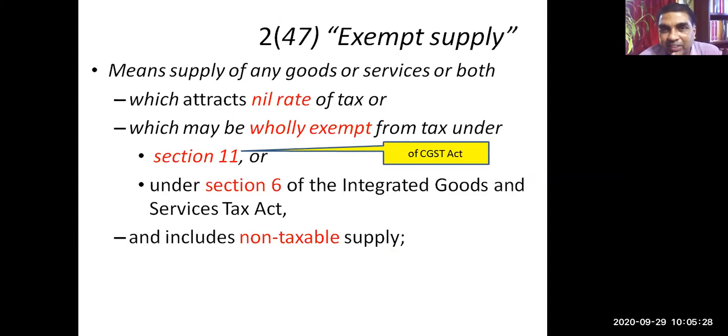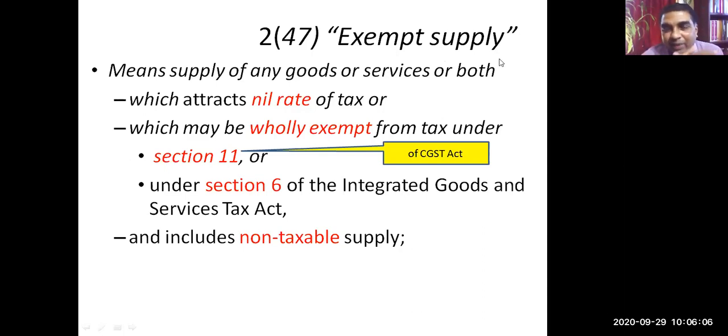Now, one important definition here is: what is the meaning of exempt supply? Exempt supply means any goods and services which attract nil rate of tax or which may be wholly exempt from tax under section 11 of the CGST Act or section 6 of the IGST Act, and includes non-taxable supplies. This definition you have learned earlier. So nil rated supplies, wholly exempt supplies, and non-taxable supplies, all these things are covered under exempt supply.